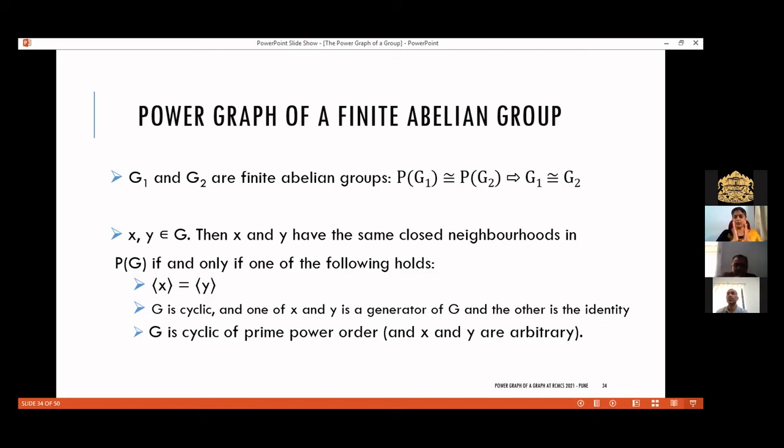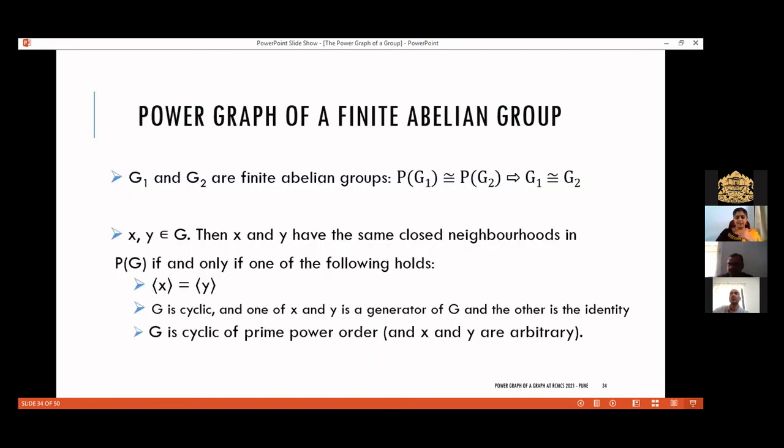So the closed neighborhood is nothing but the vertex and all its neighbors. Two vertices having the same closed neighborhood means the closed neighborhood of u is equal to the closed neighborhood of v, as sets. This happens if and only if any of the following conditions hold.